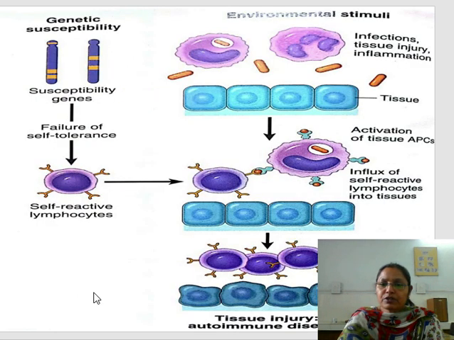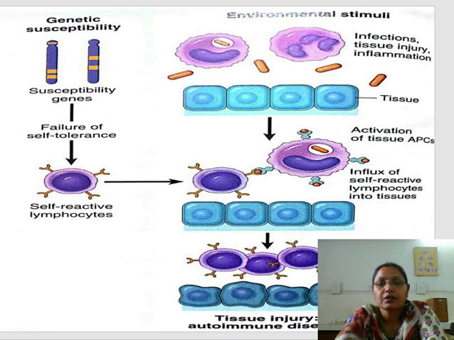Now this diagram is showing the etiological factors. There is genetic susceptibility. Susceptibility genes lead to failure of self-tolerance, and the self-reactive lymphocytes are there to destroy the tissues and cells of our body. Second is the environmental stimuli.